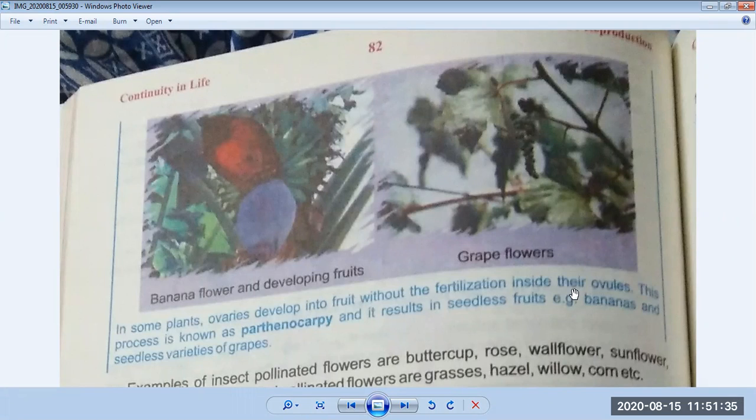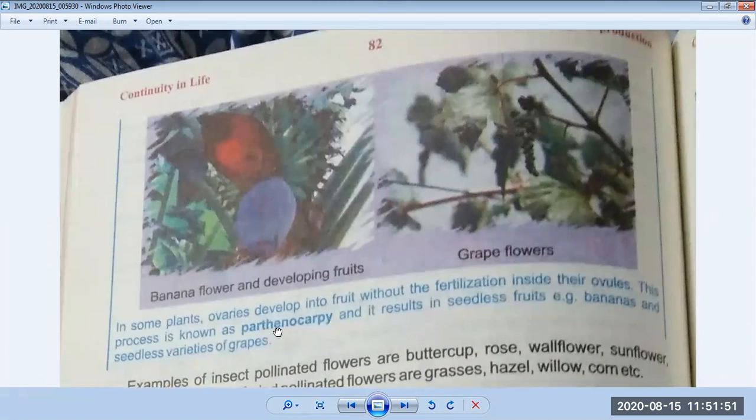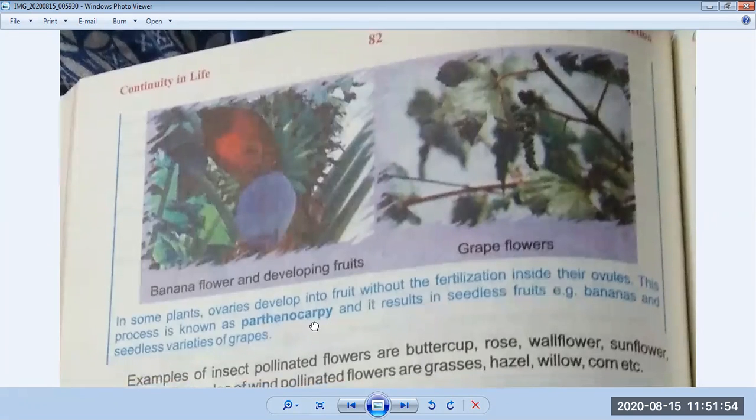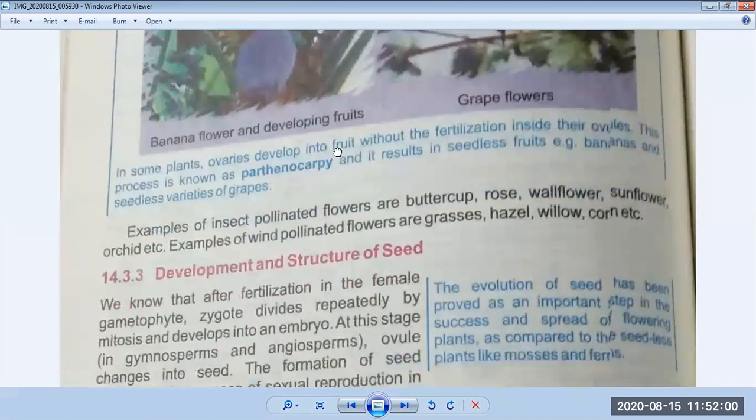So there is no fertilization in the ovules. Actually they directly convert into fruit. So this process is called, you can also see on the screen, parthenocarpy. Okay, so you have to underline it in your book, and for your short questions, this is very important. I hope you understand how seedless fruits are produced.